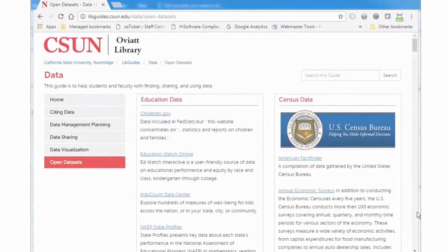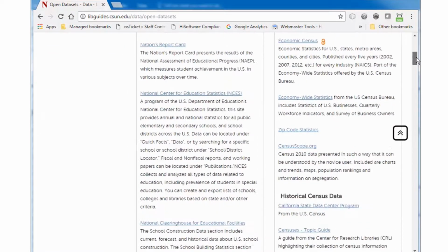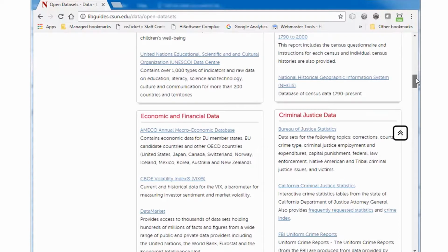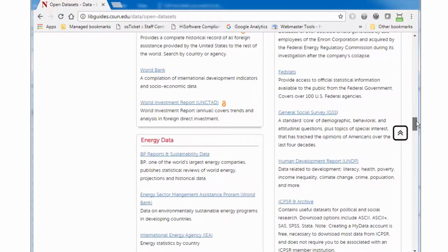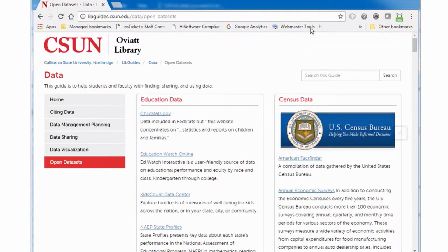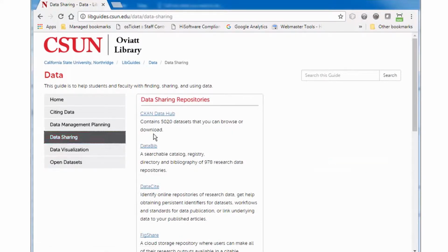There are other avenues to pursuing a search for open data. In the Resources section of this module, there is a link to a research guide to open data sets. This guide offers a listing of datasets by subject. You may find a good start to the data you are looking for by starting with one of these lists. Additionally, if you are seeking repositories to which to contribute your own dataset or find other institutional repositories, you may find the research guide on data sharing repositories helpful, also linked in the Resources section of this module.